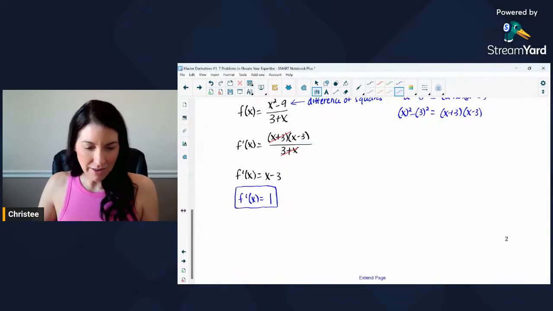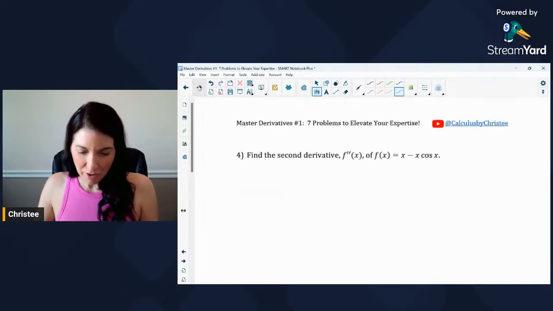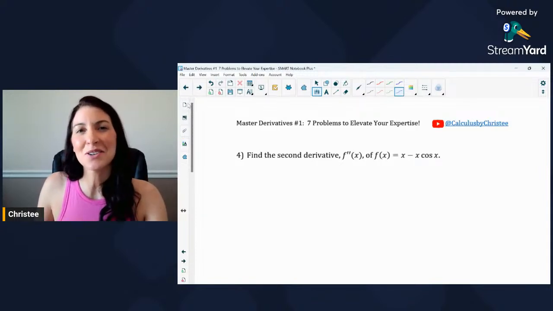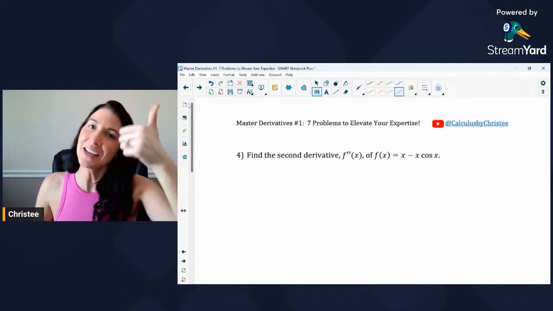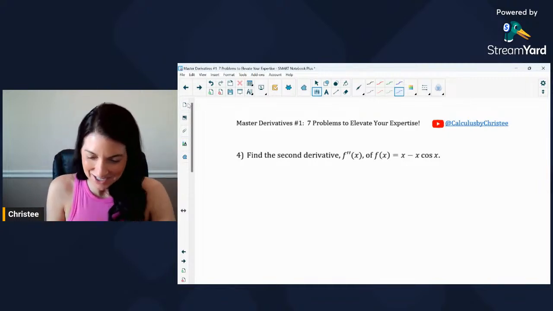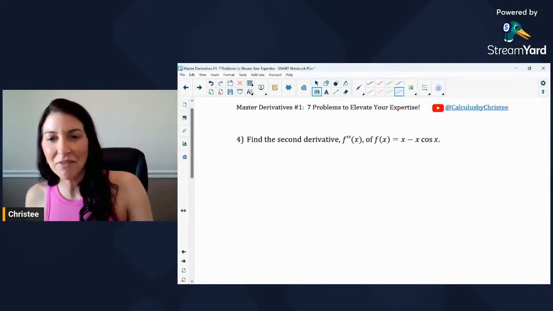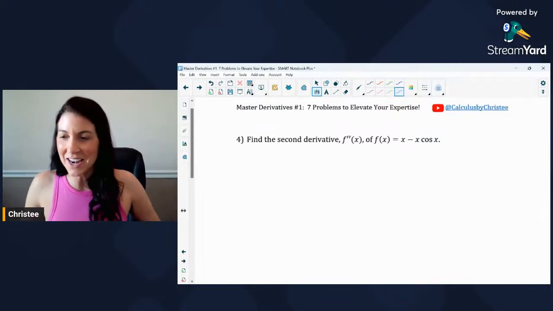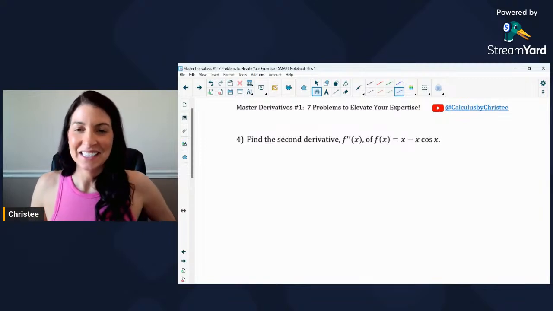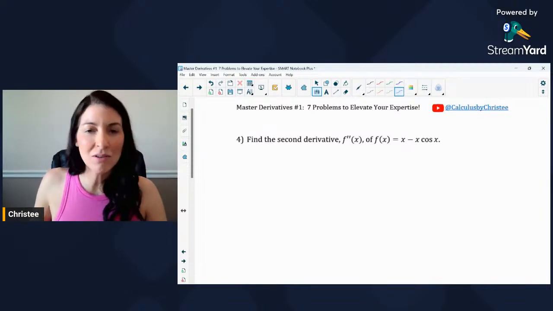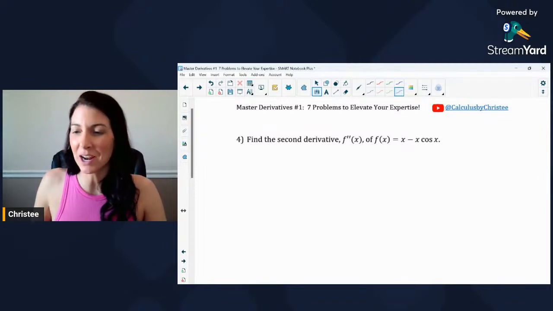All right, so I think that's it for that problem. Let's keep going here. Oh, where's my cursor? There we go. Okay, so number 4, because first derivative was not enough of a challenge, we're doing a second derivative. Let's kick it up a notch. So find the second derivative, f double prime of x, of f of x equals x minus x cosine x. Okay, this is good. There's some trig, and there's also a product rule. We've been doing quotient rule, we've been doing power rule, but now we've got a product rule.